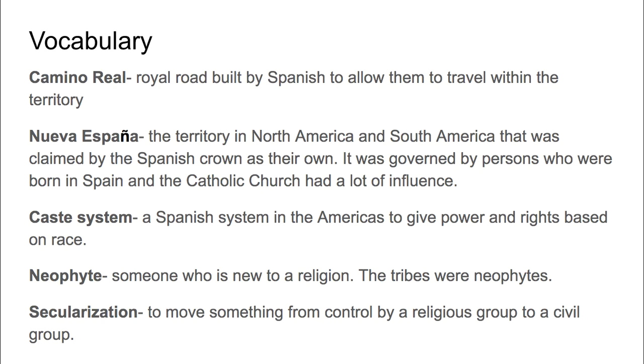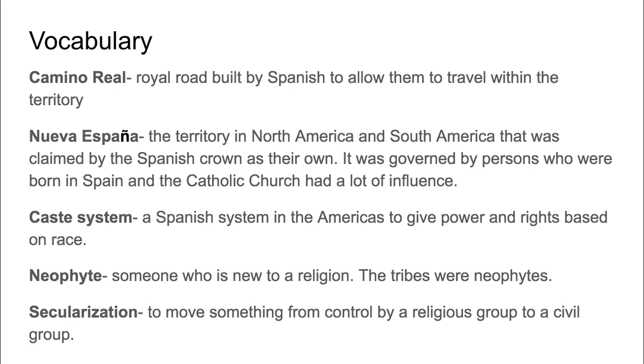Some vocabulary that is important for you to understand before we begin are these 5 words or 5 terms. Camino Real, which means royal road. Real means of kings and queens, or it means royal.